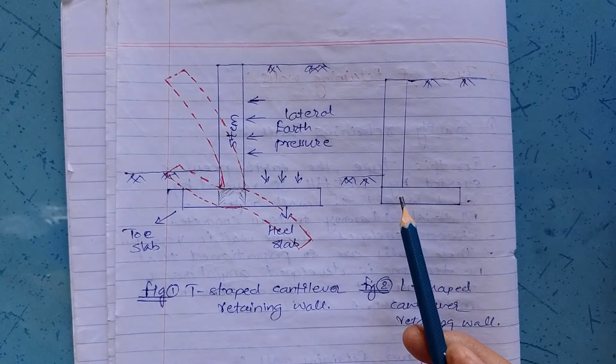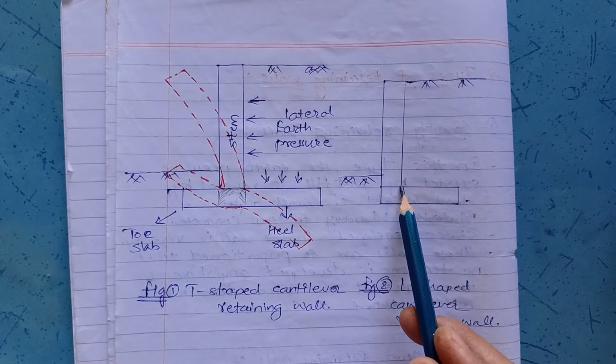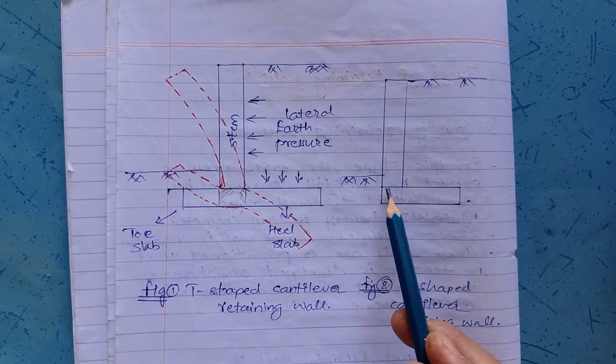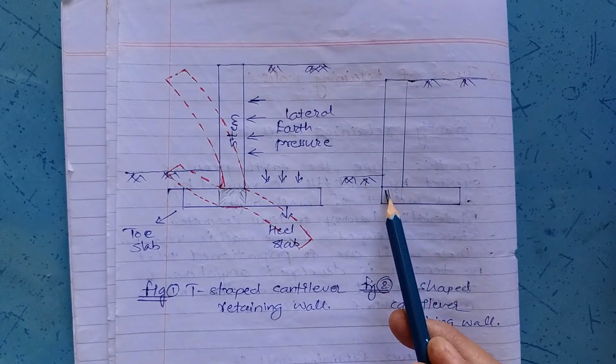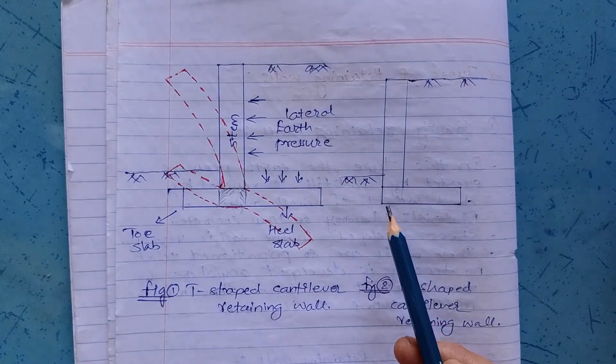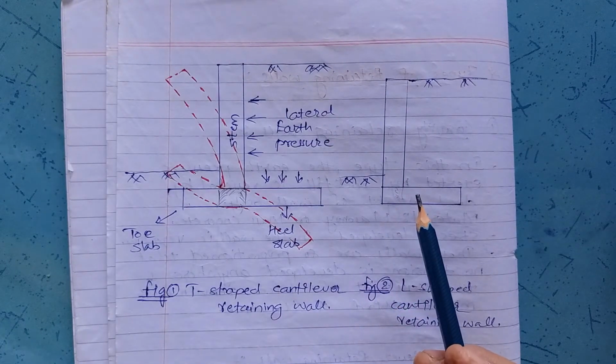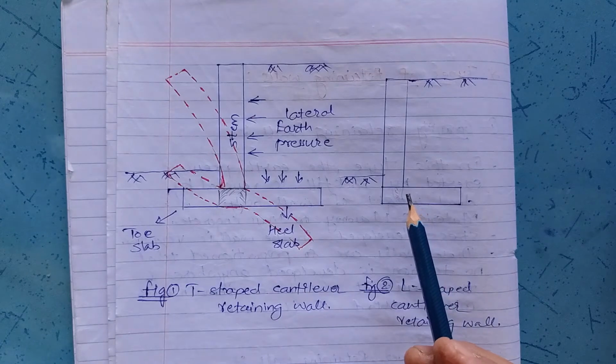And in this case, if this L-shaped retaining wall is considered, this heel slab is a cantilever where the left end is fixed, and this stem is also a cantilever where the bottom portion is fixed. Hence it is called a cantilever retaining wall.